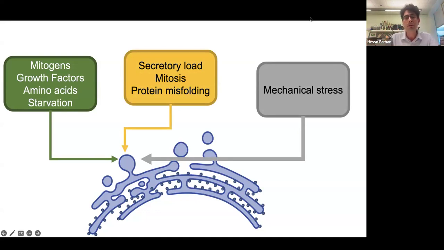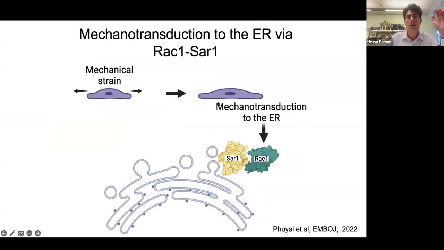So we decided a few years ago, and I will just show now the take-home message from this published work, because the rest of the talk is totally unpublished data. We showed that when we stretch cells, when we expose them to mechanical strain, we get signaling by RAC1 that dimerizes with SAR1, the GTPase that initiates COP2 vesicle formation or COP2-dependent export from the ER. And this triggered the formation of new ER exit sites and accelerated ER to Golgi trafficking.